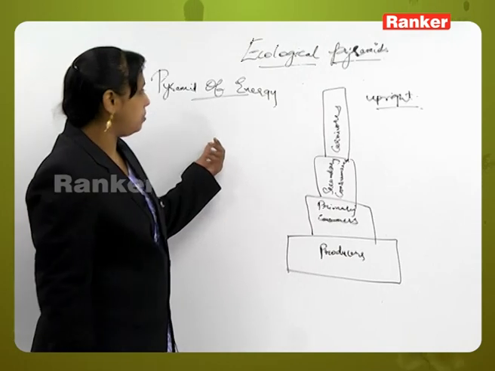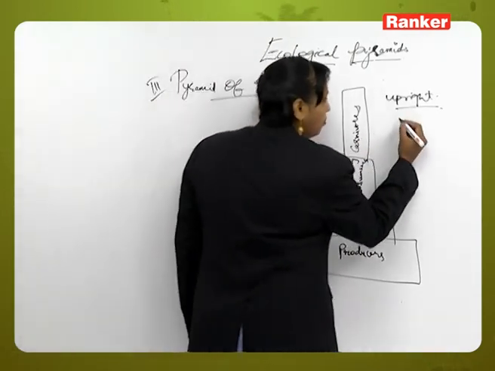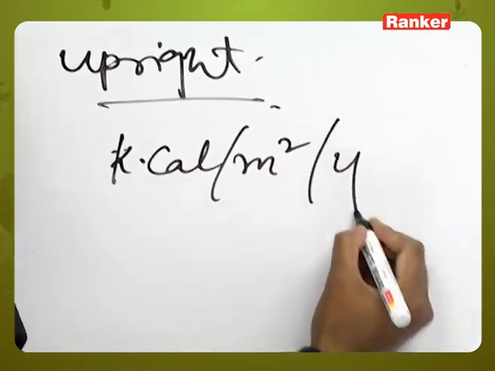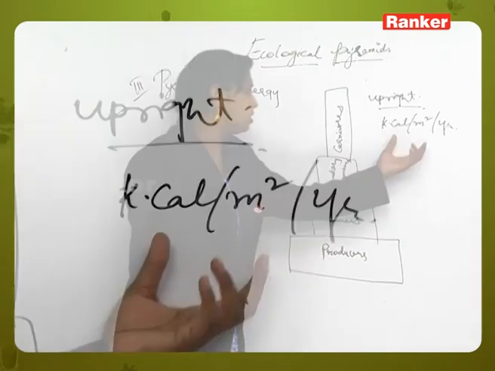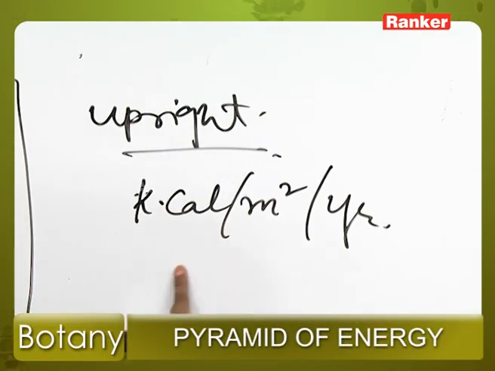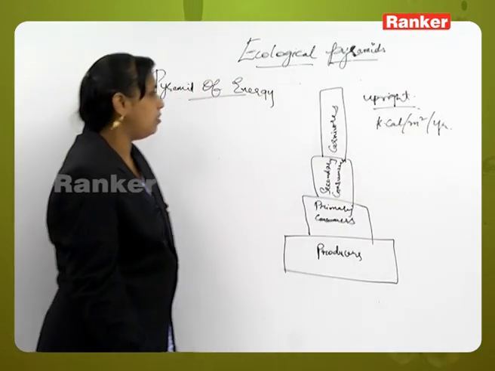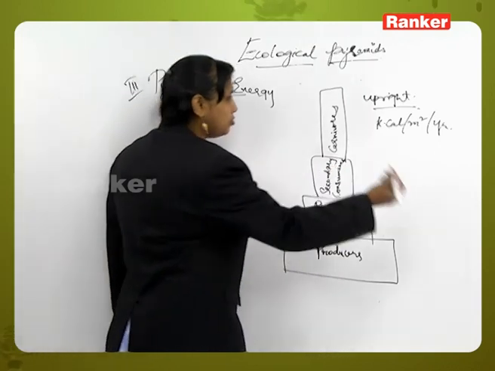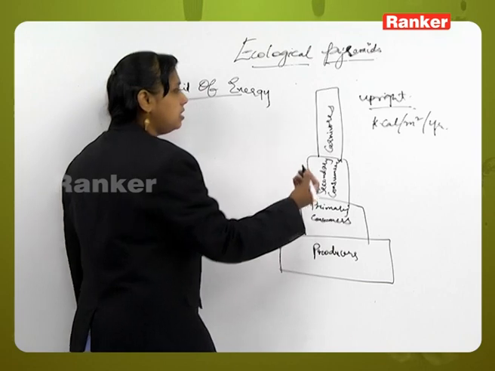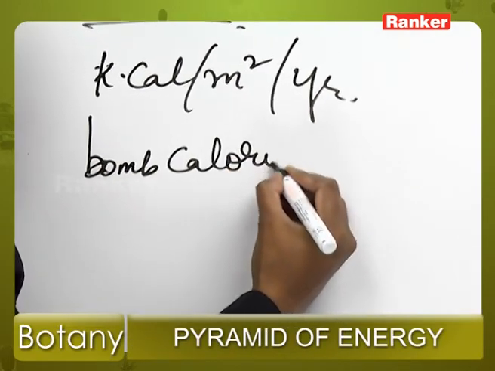The energy content which is measured in any ecosystem is expressed in terms of kilocalories per meter square per year. Okay, this is the unit commonly used to measure the energy content of the organisms in an ecosystem. And one more thing: the instrument used to measure the energy content in plants is called a bomb calorimeter.